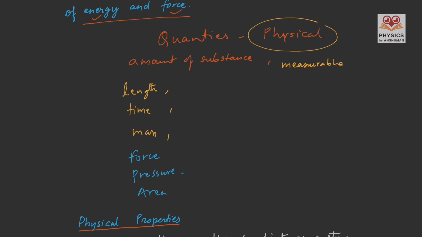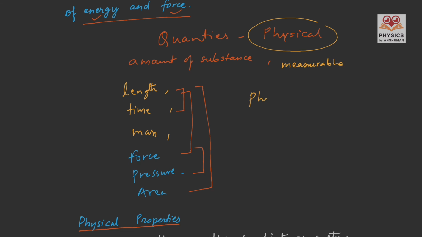area, etc. If we try to analyze the quantities, then we find quantities are related to one another. Sometimes length is related to time, or length is related to force. Force is related to pressure. Length is related to area, and so on.